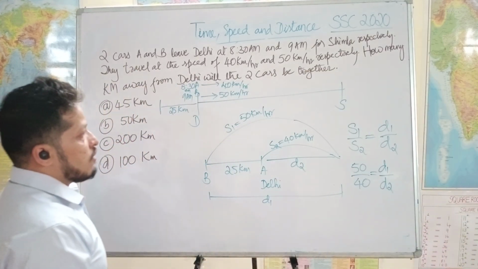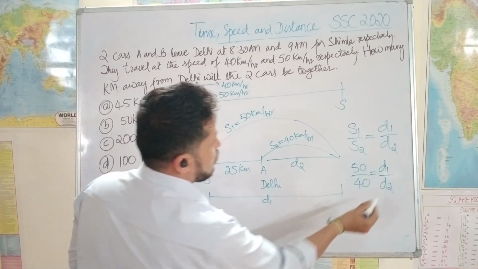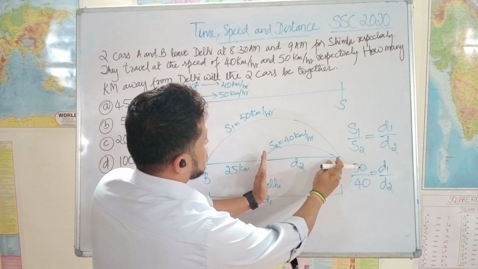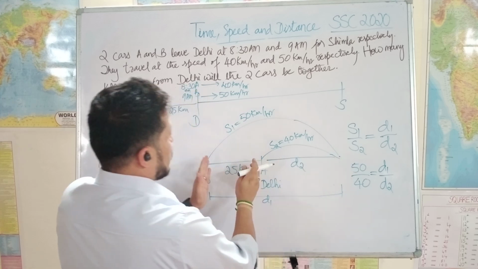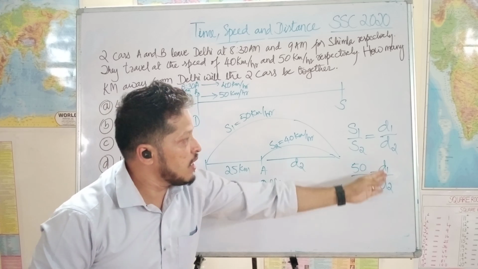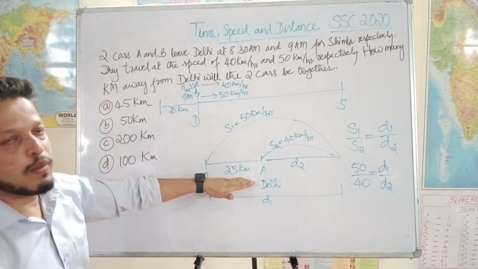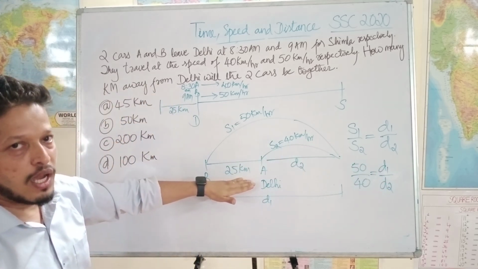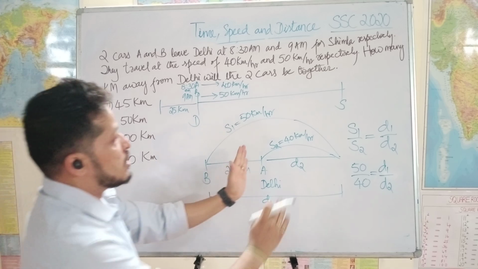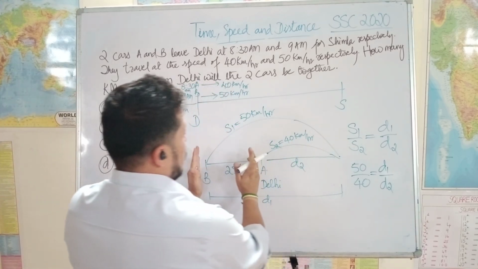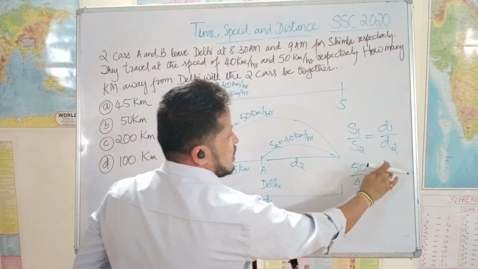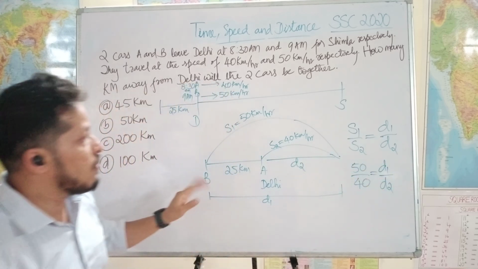Now the difference between d1 and d2 is how much? See, whatever distance A traveled, the same distance plus 25 is traveled by B. So the difference between d1 and d2 is 25 kilometers, not more than that. Agree? Only this distance is traveled by B separately. So the difference between d1 and d2 is 25 kilometers.